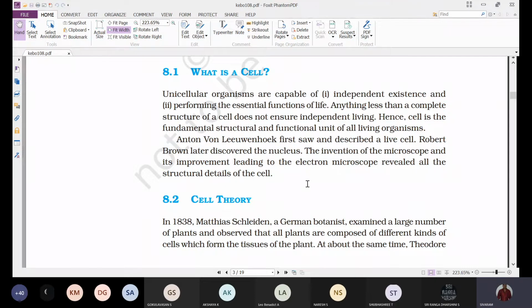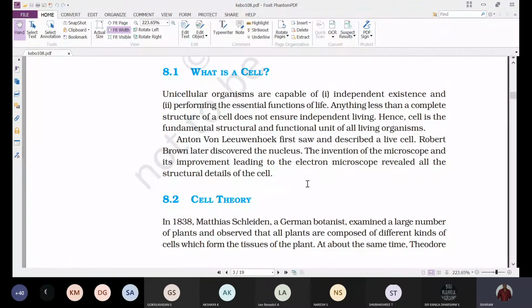Hence, if any structure is less than a cell, it is unable to survive or unable to live. That's why the cell is the fundamental structural and functional unit of all living organisms. Any structure less than the cell is unable to exist independently or perform all the essential functions. The cell is capable of independent existence and can perform all the essential functions.